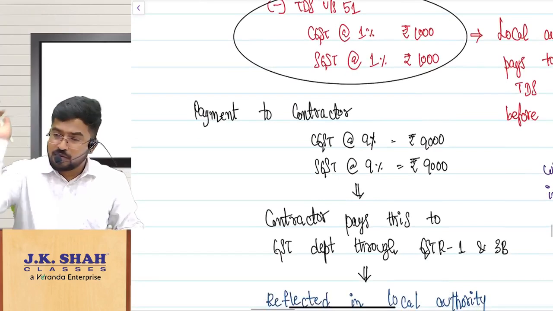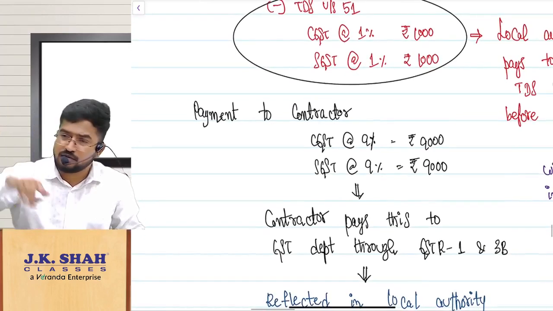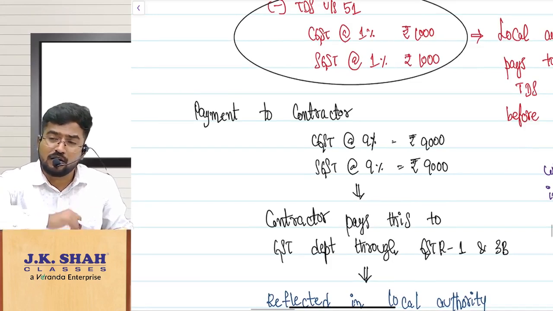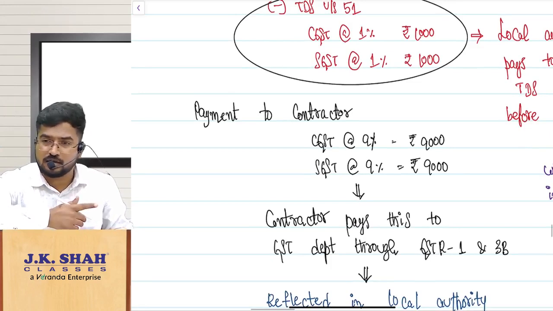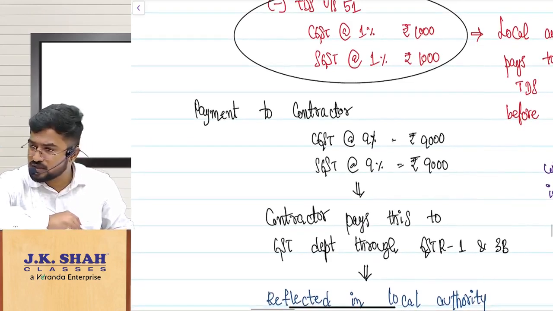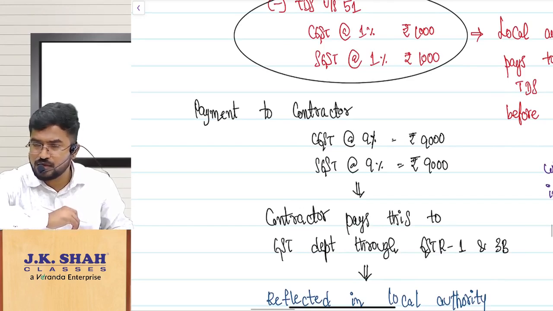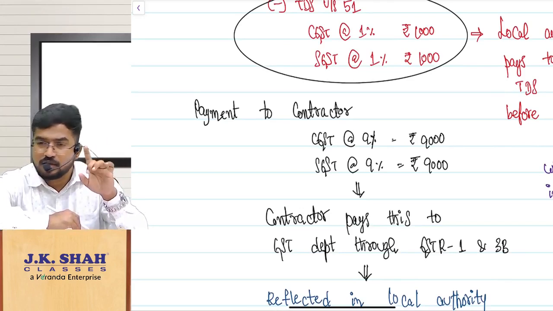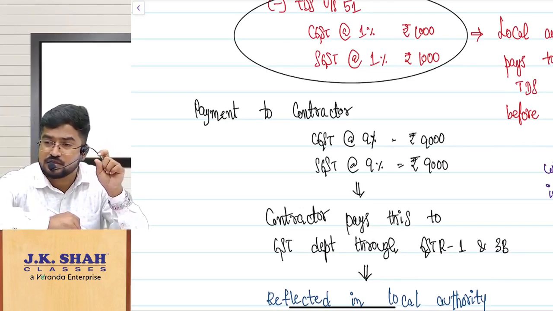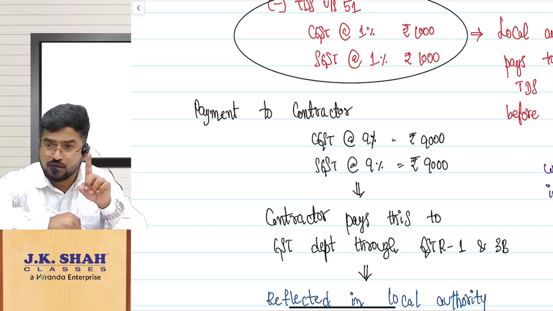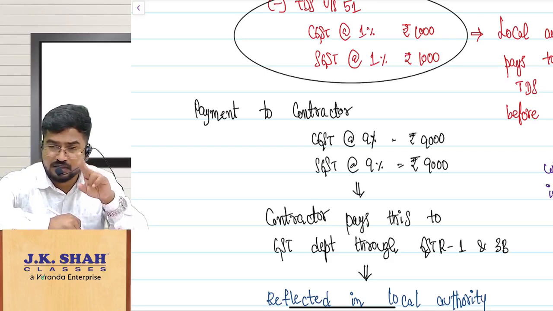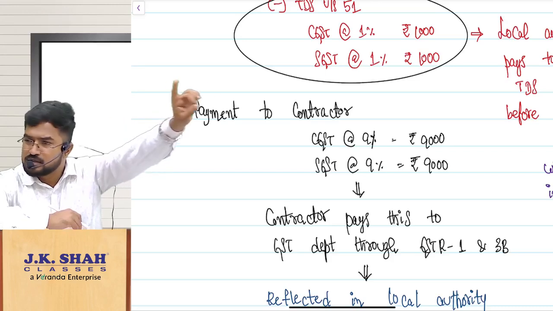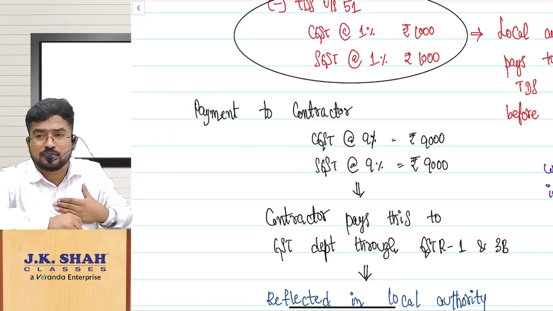But sir, there will be GST also on that. Contractor will charge GST on me. On how much? On 1 lakh or 98,000? 1 lakh. So he will charge 9,000 plus 9,000, correct? I should give 18,000 also to him. I should give him 1,18,000 normally. But law is saying to deduct TDS. TDS on what? Value, not including GST. 1 lakh is the value. That means I am deducting 2,000. Total 1,18,000 minus 2,000 I will give him: 1,16,000.